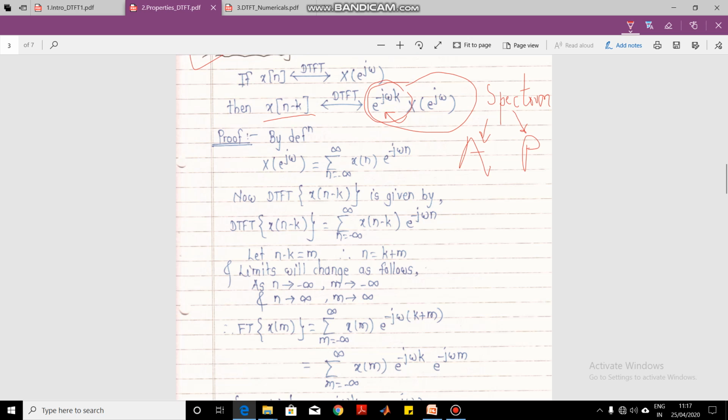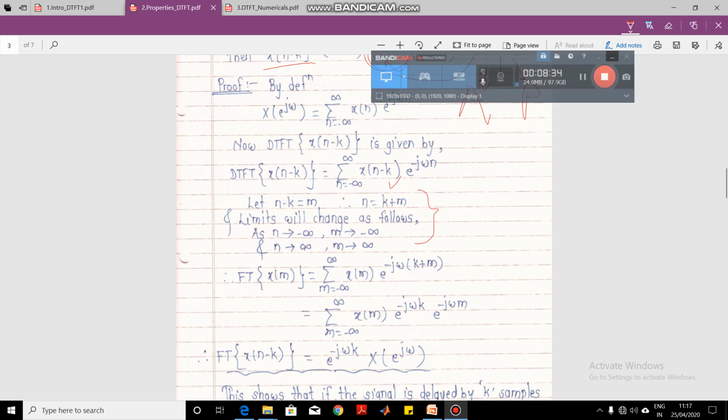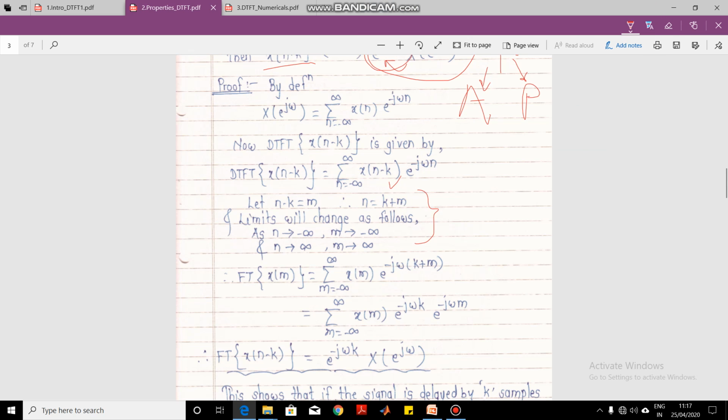In order to prove this property, we have to go with the traditional method. We substitute here the time shifted signal x of n minus k, and this is the standard procedure. We make a substitution: n minus k is equal to m. After making this substitution, we see how the limits change. Here the limits are on n, so we will change these limits to m.